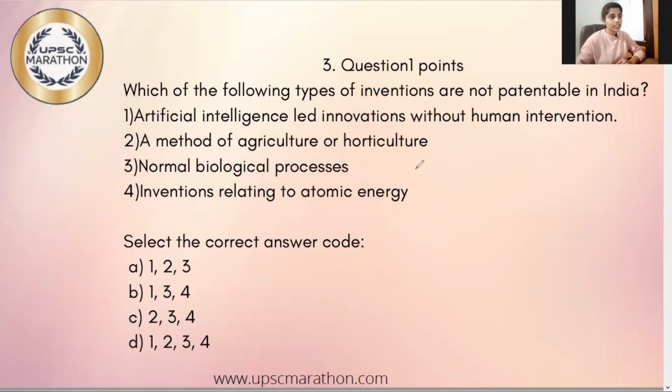Okay, our next question is about the list that we have discussed, about the things which are not patentable in India. Which of the following types of inventions are not patentable in India? Artificial intelligence-led innovations without human intervention: yes, it is not patentable in India. Method of agriculture or horticulture: yes, it is not patentable in India. Normal biological processes are not patentable in India. And inventions relating to atomic energy, obviously not patentable in India. So our answer is option D.